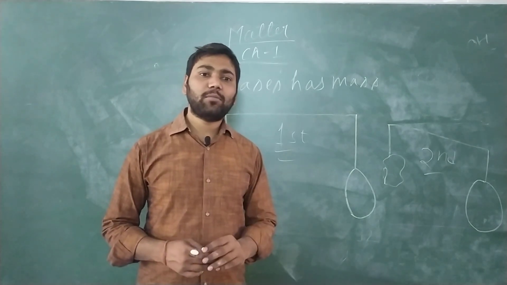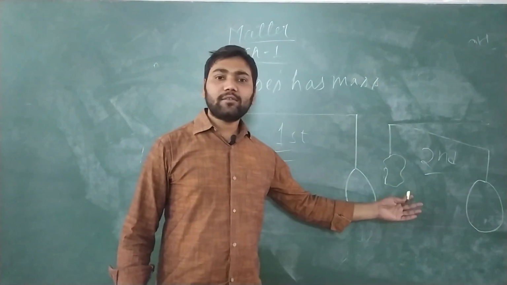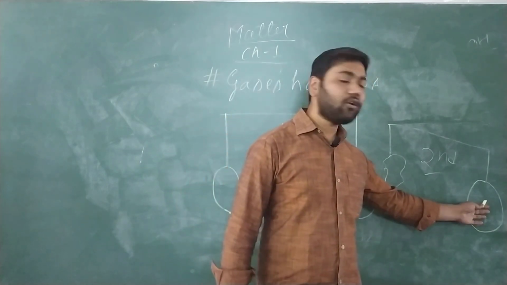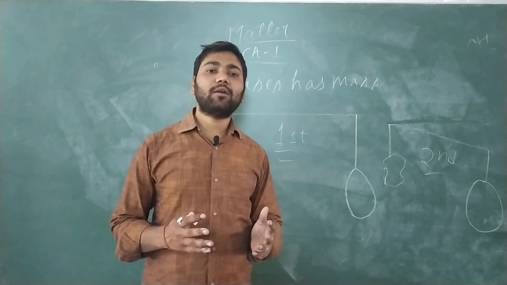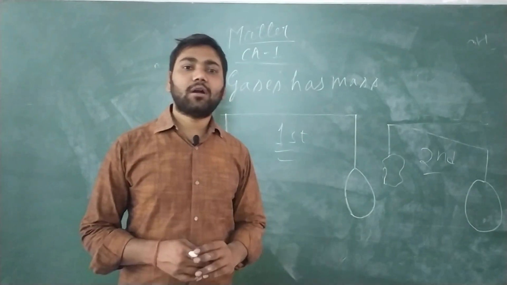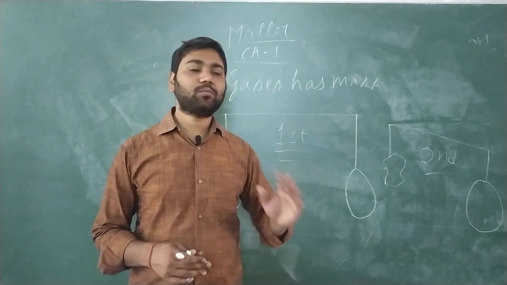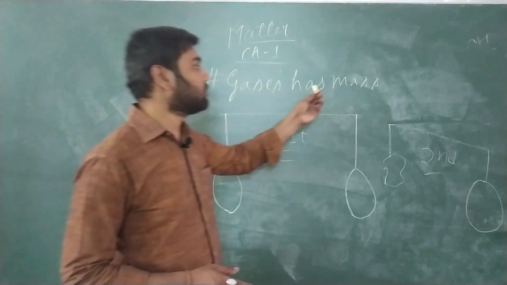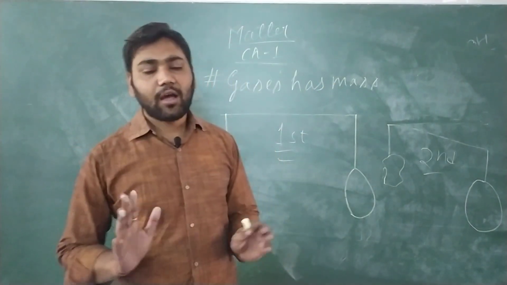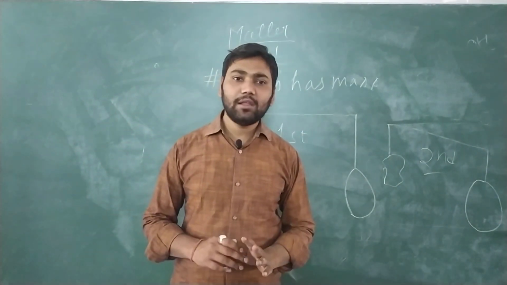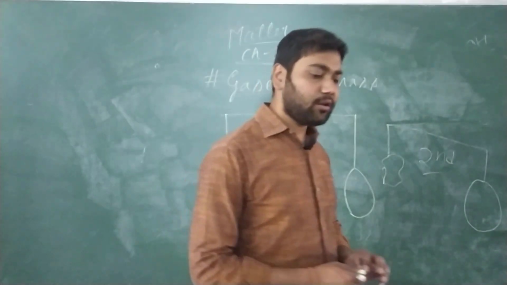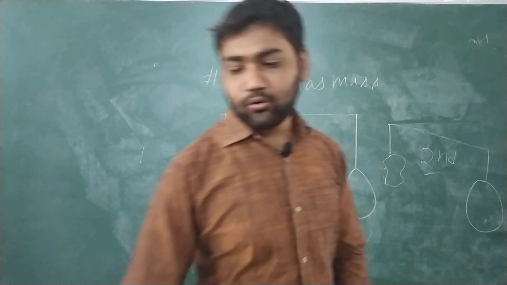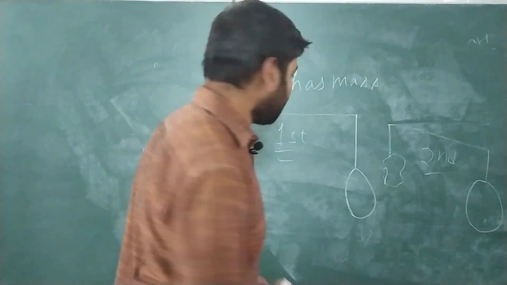It tilts downward because the gas, the air which is filled in the balloon, actually has mass, and because of that mass it turns downward. So this experiment proves that gases have mass. I hope I have explained clearly. If you still have any doubt, you can read it from your book, investigation 1.2 on page number 10.